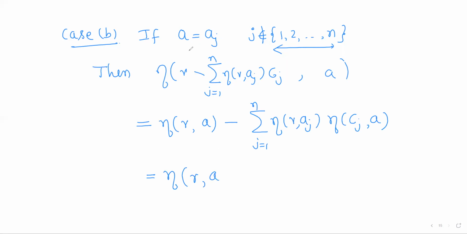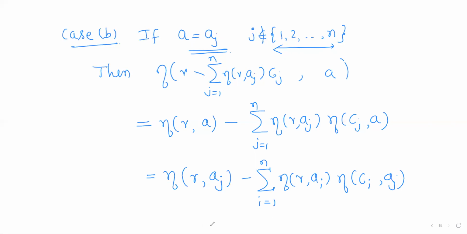Now a is assumed to be equal to aj. Here if I change the index once again for this summation, so that it does not clash with this aj, so i running from 1 to n, eta gamma ai, index of aj with respect to ci, where j is different from 1 up to n.